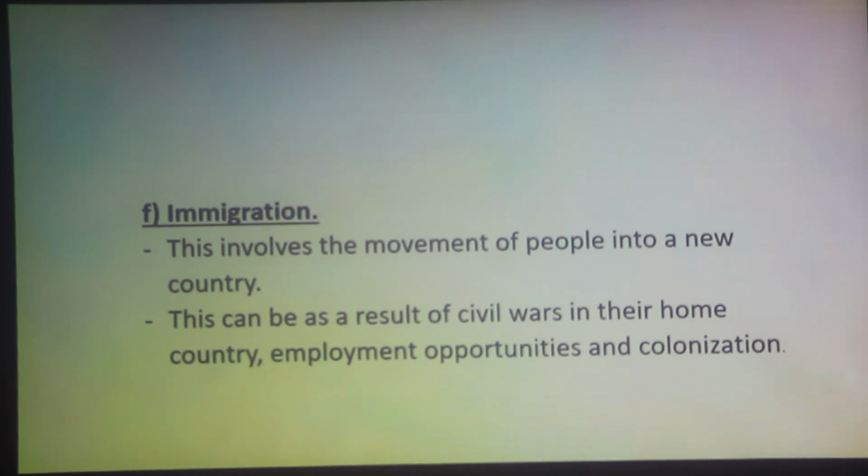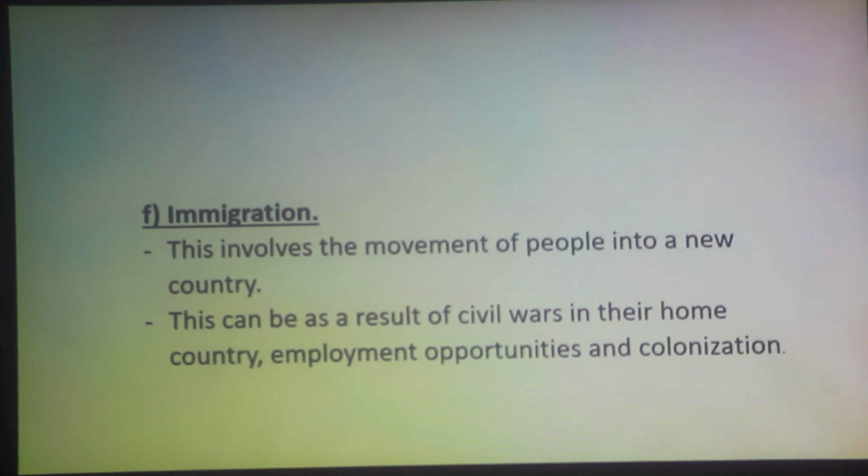Whereas emigration is when you decide that you no longer want to be in Kenya and decide to go to another country, and you follow the cultures and customs of that country, then you will have considered yourself as having taken the emigration type of migration, because you have moved from your home country to another country. That is the difference between immigration and emigration. I hope that is clear to us all.